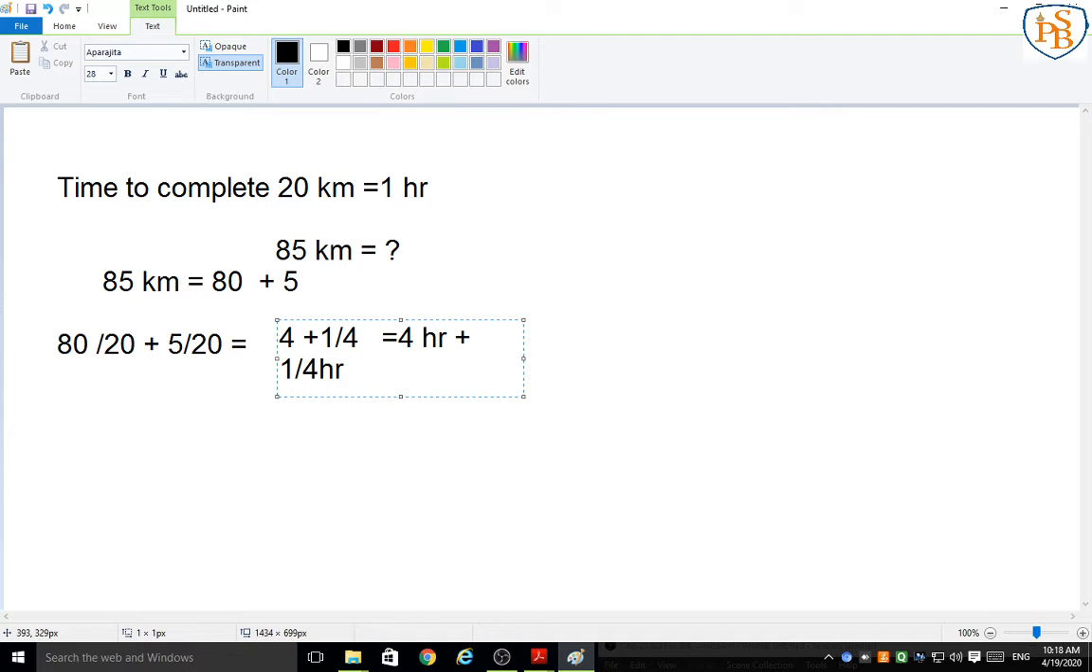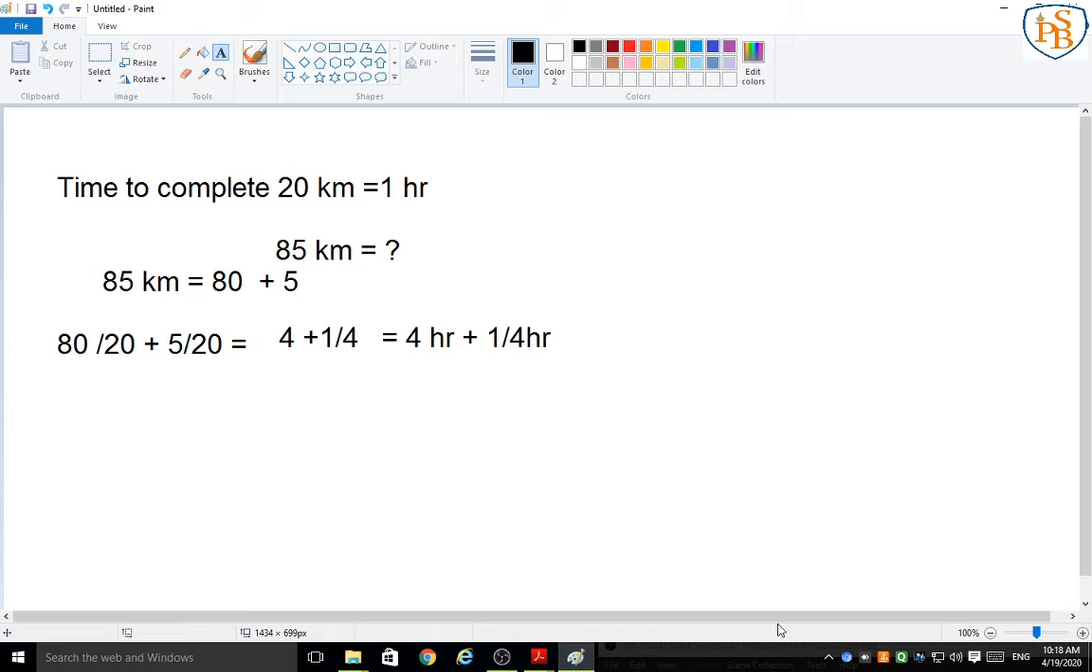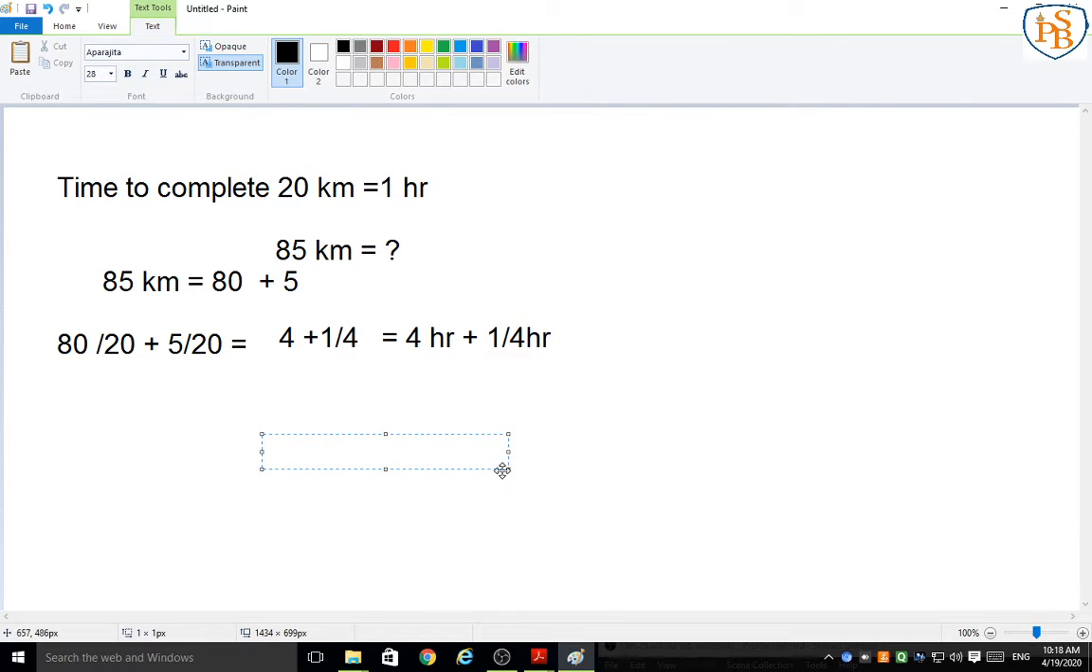1 by 4th hours means how many? Can you find out, students? 1 by 4 hours. Okay, here we got the answer: 4 hours plus 1 by 4 hours. And 1 by 4 hours means how many? If you can't, I will solve it here. We have to convert 1 by 4 hours into minutes. So how can you solve? 1 hour is equal to how many minutes, students?